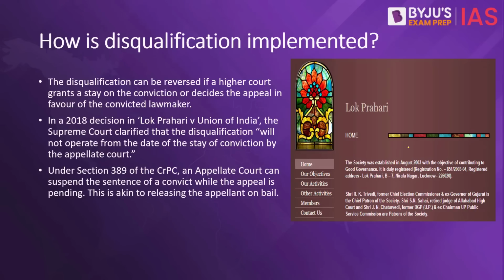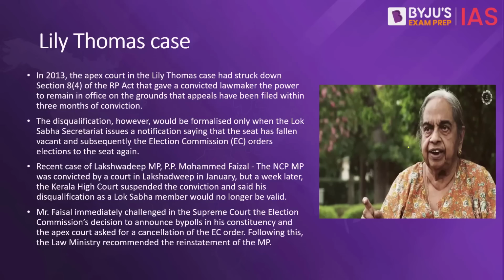There's also a very important Supreme Court case in this regard, that is the Lok Prahari case of 2018, in which the Supreme Court had said that if the lawmaker's conviction is overturned by an appellate court, as soon as the conviction is overturned, the disqualification will go away. So if Mr. Rahul Gandhi, let's say, goes to a higher court, and the high court stays this conviction, then his disqualification order will be taken back. This was told by the Supreme Court in the Lok Prahari versus the Union of India case in 2018.